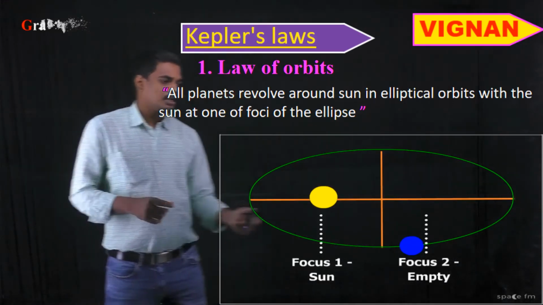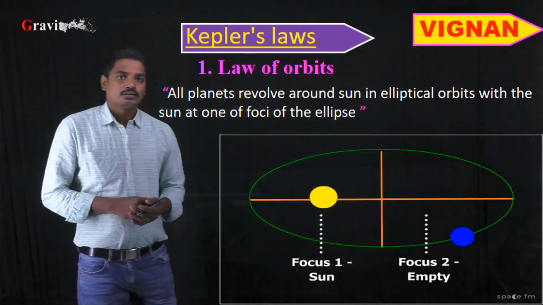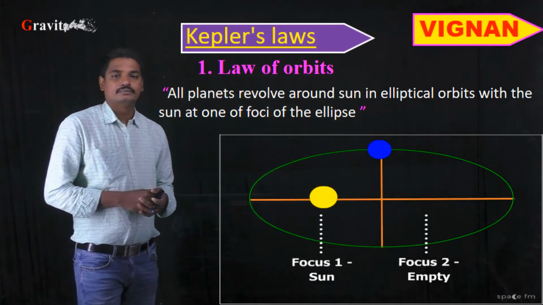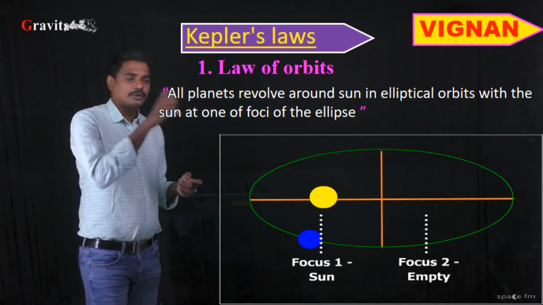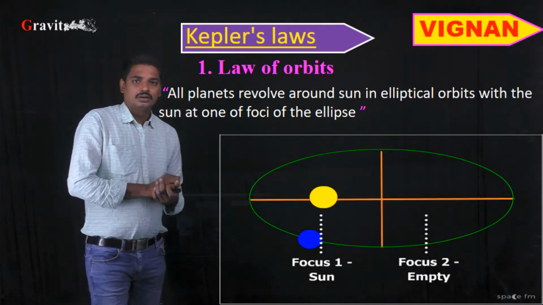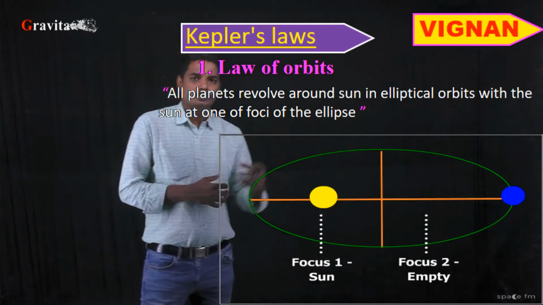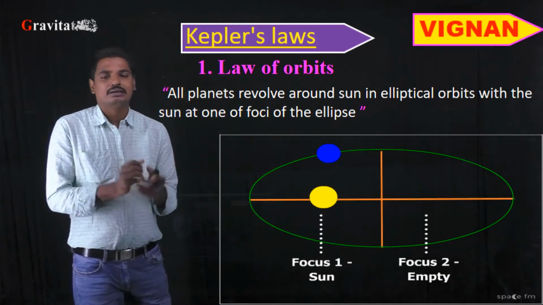For an ellipse there are two foci. So this is focus 1 and focus 2. The sun is located at one of the foci. So this is Kepler's first law. From Kepler's first law, we will know where the velocity of the planet will be more and where the velocity of the planet will be less.